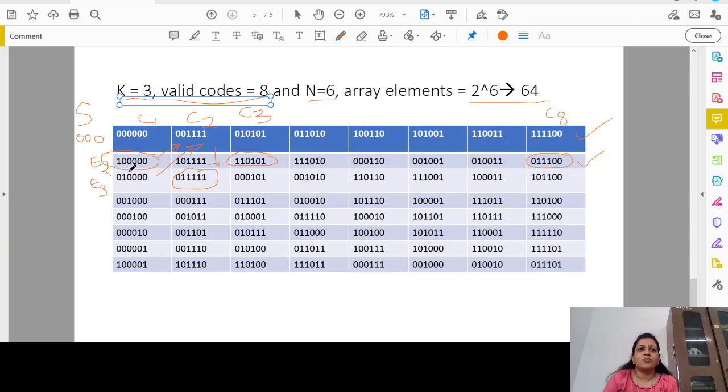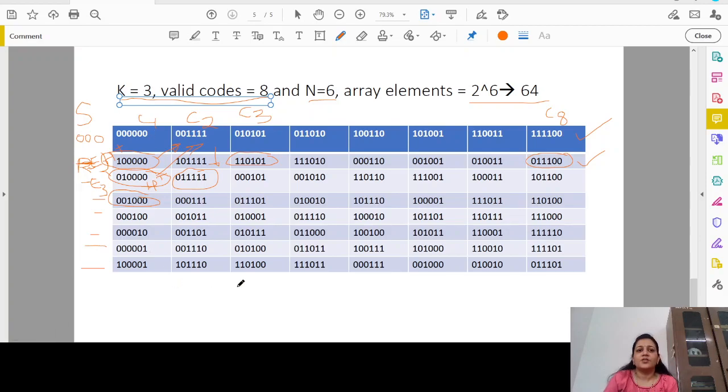To calculate the syndrome for the second row, multiply your R, otherwise E2, because we are assuming that this is the error pattern that might have occurred. So assuming that R is nothing but your E2, multiply E2 with H transpose. Whatever the syndrome you get, you write it over here. Similarly, multiply this combination with H transpose once again, and write down the syndrome. Similarly, multiply this with H transpose and write down the syndrome. In this way, you will obtain the syndrome for all the 8 rows.